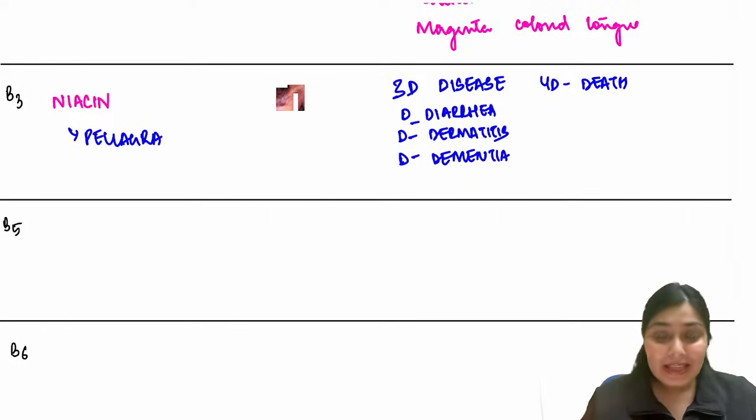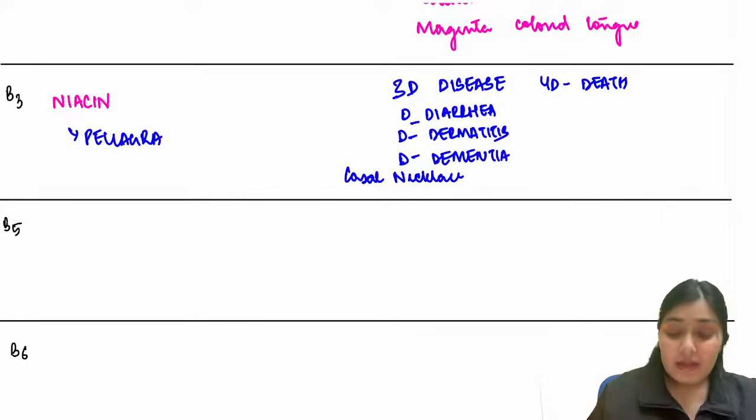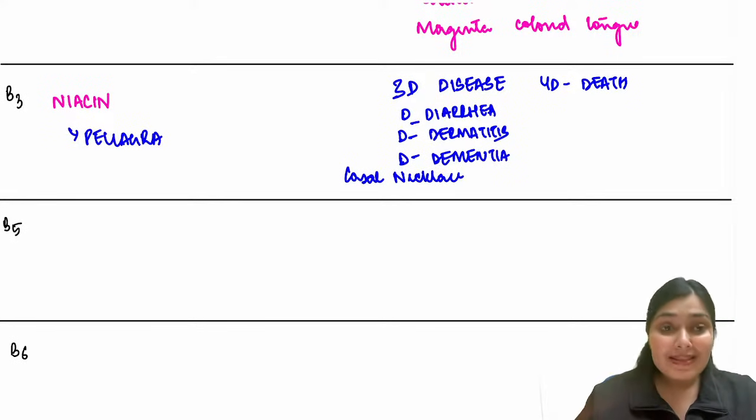And here you see a very typical rash. The image we will see in the end. What is that typical rash that we see in the photosensitive area? Casal's necklace, right? So here a very typical Casal's necklace is seen. We will discuss a lot more about this niacin deficiency because niacin deficiency pellagra is again a question for your exams as well as a spotter in your viva.